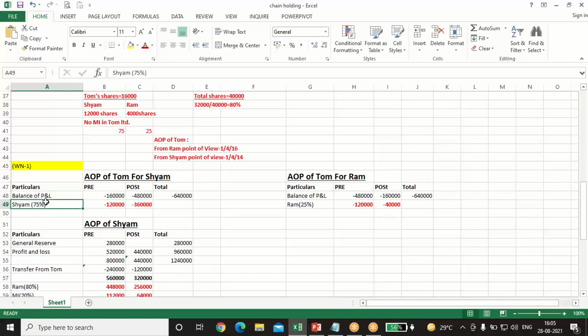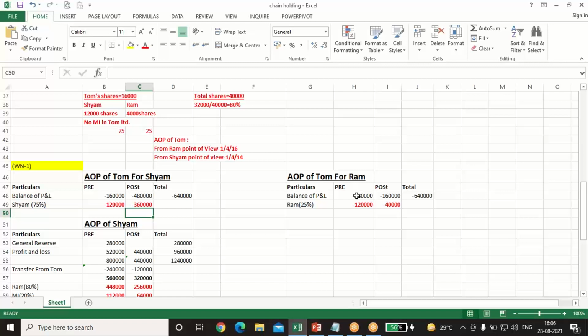Sham's share was 75%, so this profit into 0.75 will go to Sham. There is no minority here in the case of Tom.